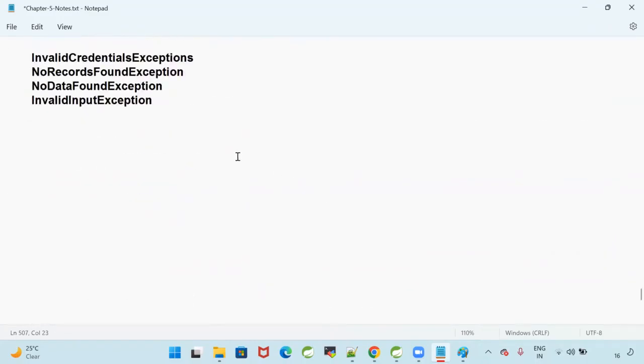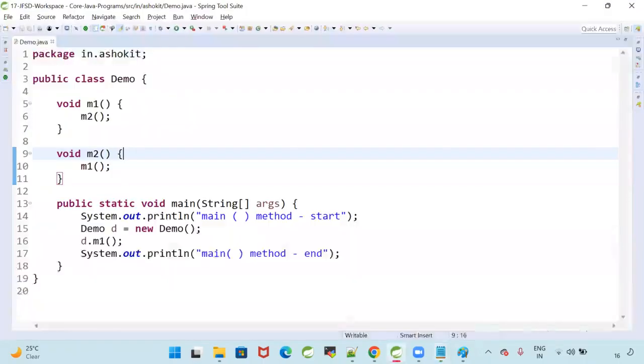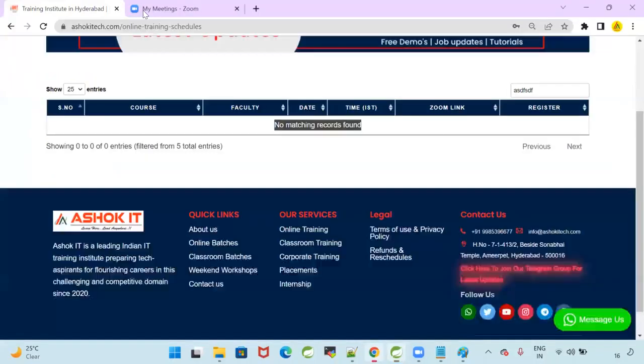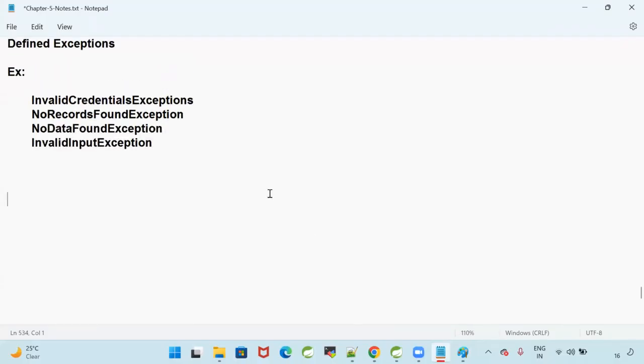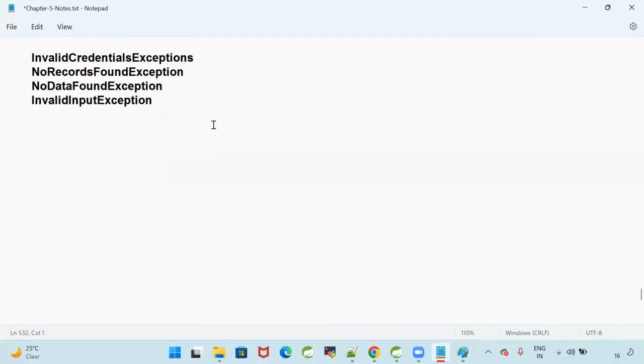Now the question is how to create a user defined exception. Java already has several predefined exceptions, but I want to create my own exception. To create our own exception, we need to extend the properties from the Exception class or RuntimeException class.